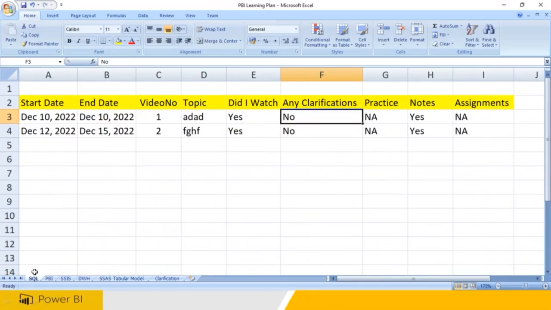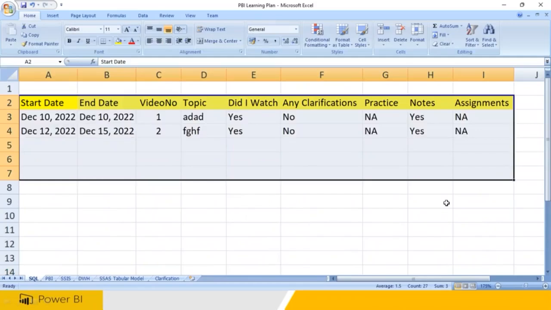So you need to create one plan like this, and you should be able to fill it in, so that you will be able to easily track yourself. A lot of people I have seen took 3 months, 4 months, 5 months, but after 6 months they were able to crack 3 to 4 interviews. So not in a hurry, slow and steady wins the race.